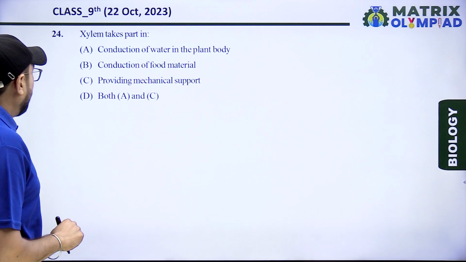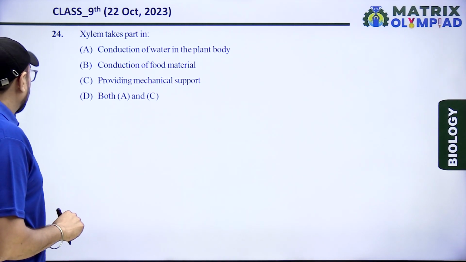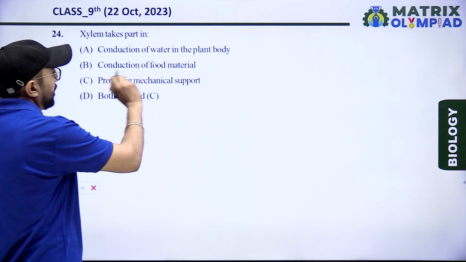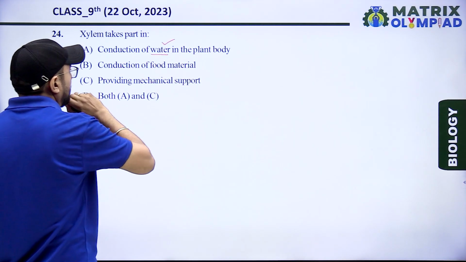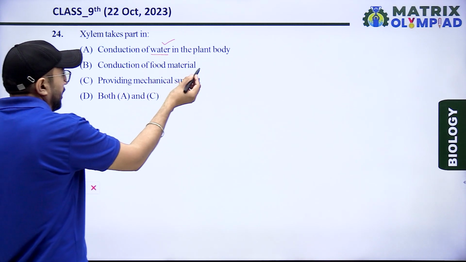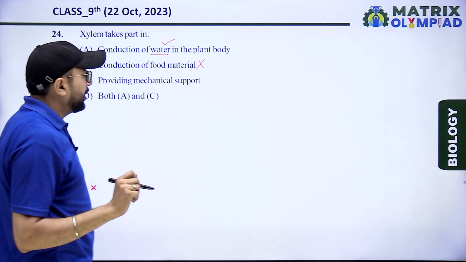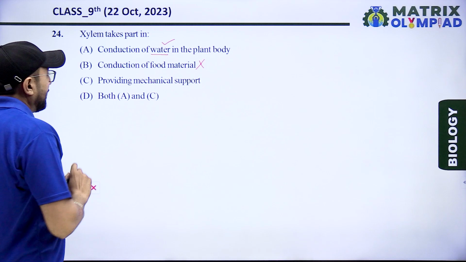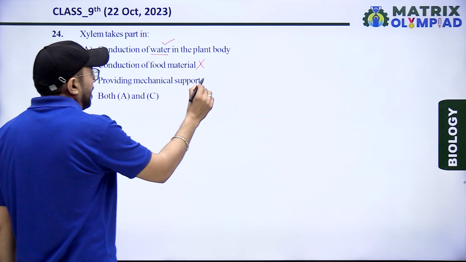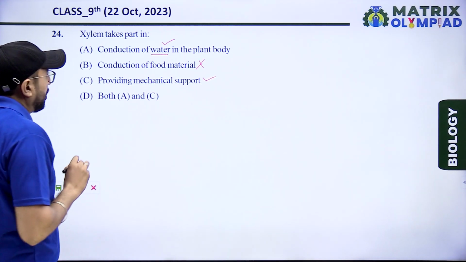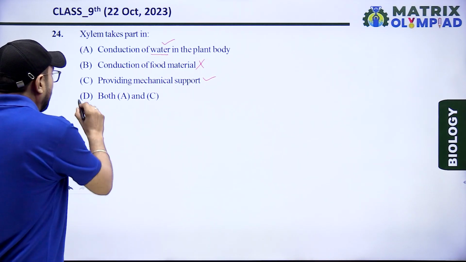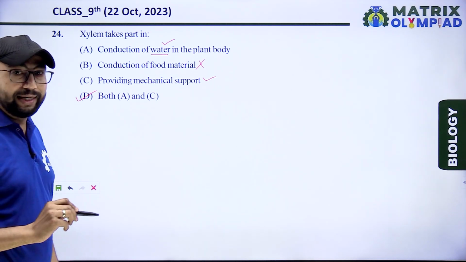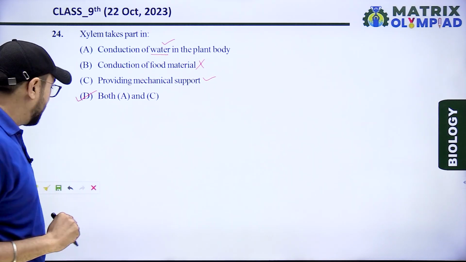Next, xylem takes part in, option first, conduction of water in the plant body. Water conduction is the right option. Conduction of food material, that is wrong. Food material is related to phloem. Next, providing mechanical support, that is right. So, according to the question, the right options are A and C, meaning option D is the right one.